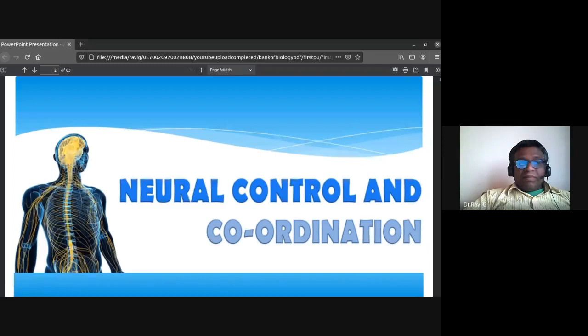In the backdrop of this slide, you can see the nervous system in focus. The spinal cord proceeds from the medulla oblongata, passing through the neural opening of the vertebral column. We have 12 pairs of cranial nerves, and the spinal nerves are also there. We'll be studying in detail about this nervous system, neurotransmission and disorders of the nervous system.